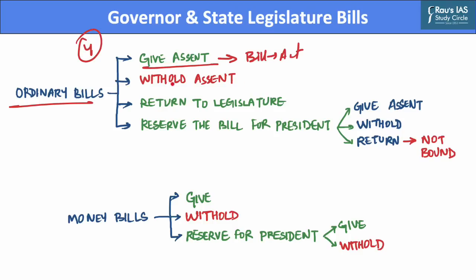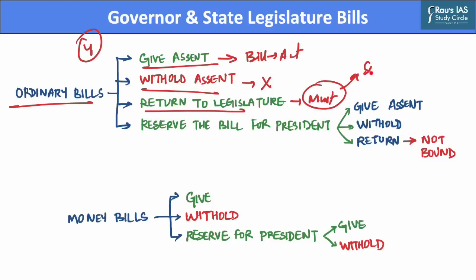However, the governor may also withhold his assent to the bill, and this means the bill then ends and does not become an act. Further, the governor may also return the bill for reconsideration by the legislature. In case the bill is passed by the legislature again, with or without amendments, and is presented to the governor for his assent, the governor then must give his assent to such a bill. Hence, we can say that the governor in this process enjoys only a suspensive veto.